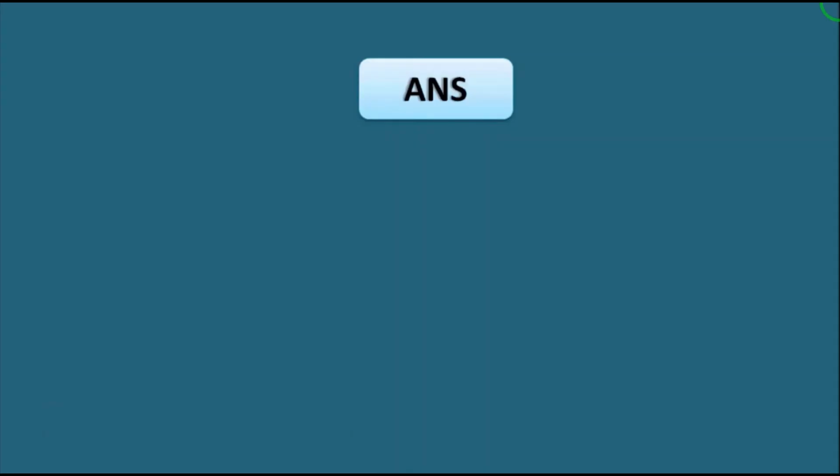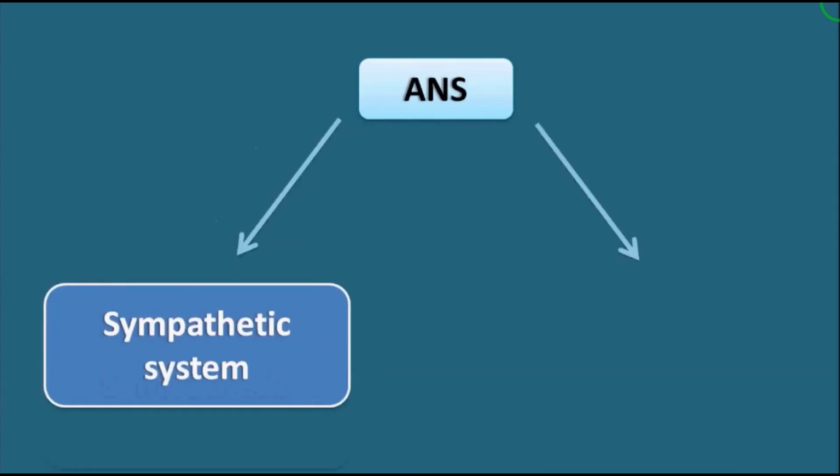Clear? Autonomic nervous system, or ANS. This autonomic nervous system is divided into two systems.